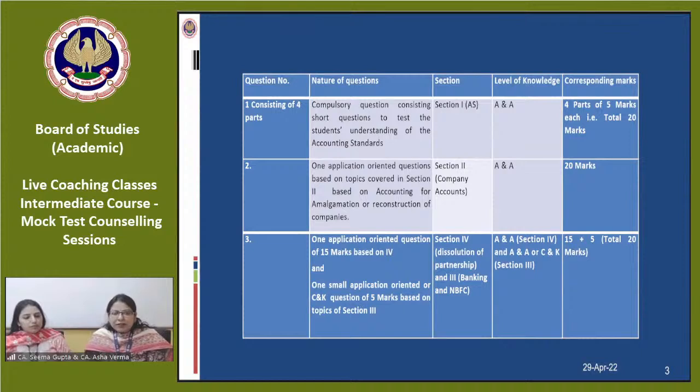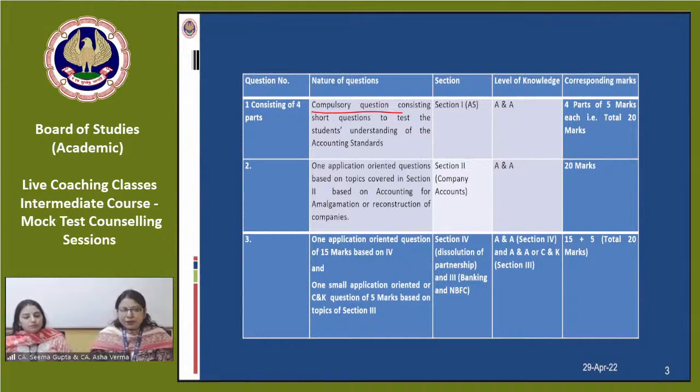In question 1, this is a compulsory question, as it is very clearly mentioned here that question number 1 is a compulsory question. It consists of short questions where the students are expected to understand the provisions of the accounting standards and make them applicable in real life situations or the practical situations given in the examination. This section is very important, and this is basically the entire chapter 1, where we are asked to solve 4 parts of 5 marks each. So it's a 20 marks question.